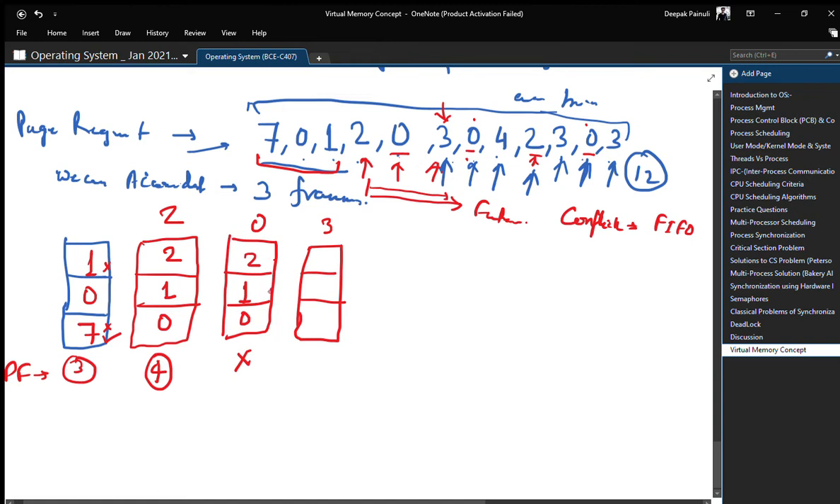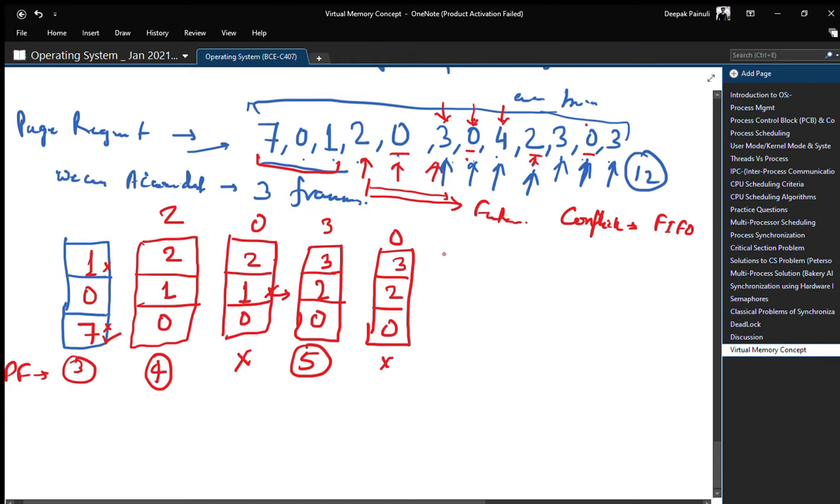That means we have only one page which could be replaced, right? So we will replace 1. So 0, 2 and 3, and we put 3 in the frame. That means the fifth page fault occurred here. Now check for 0. 0 is already in the frame, so no page fault, the frame will be the same.